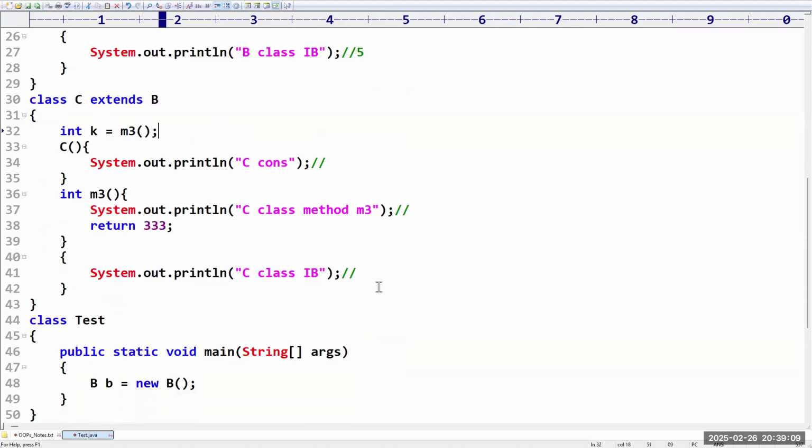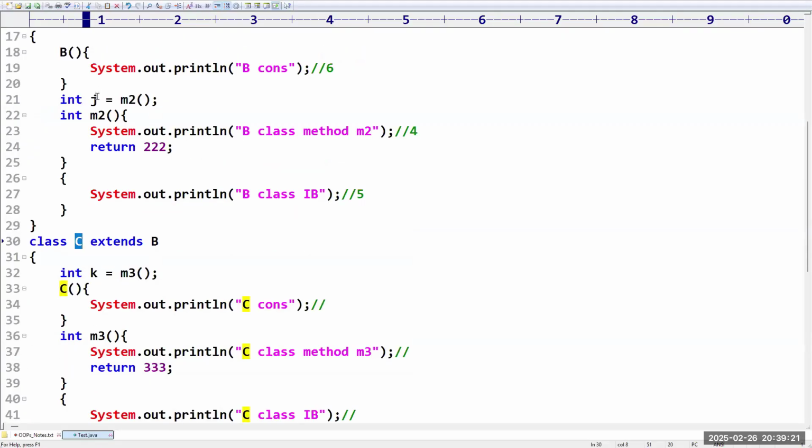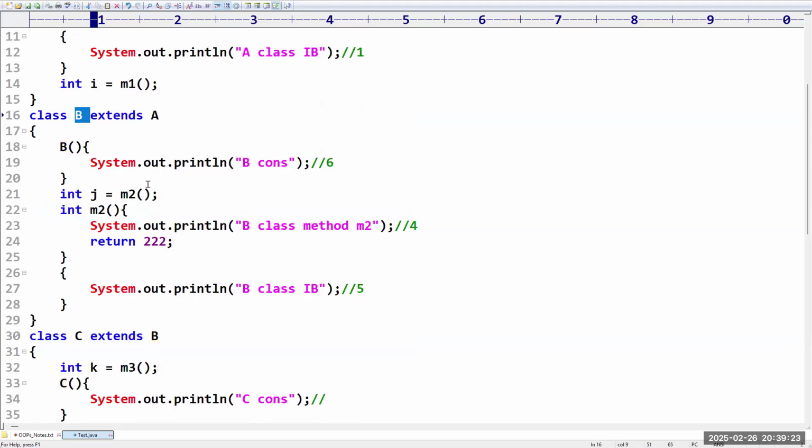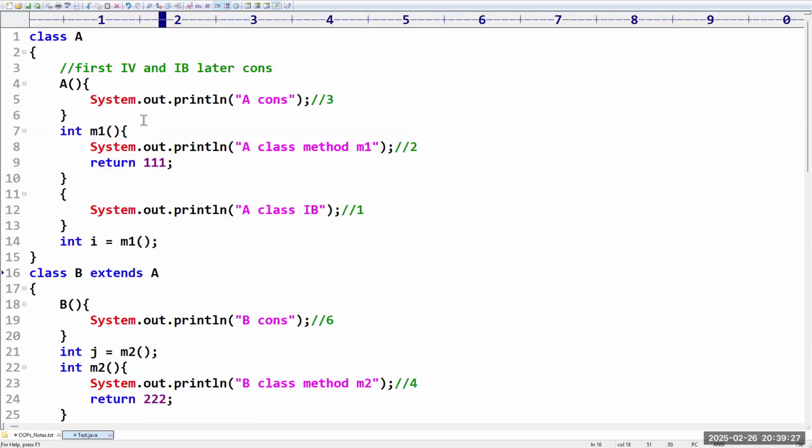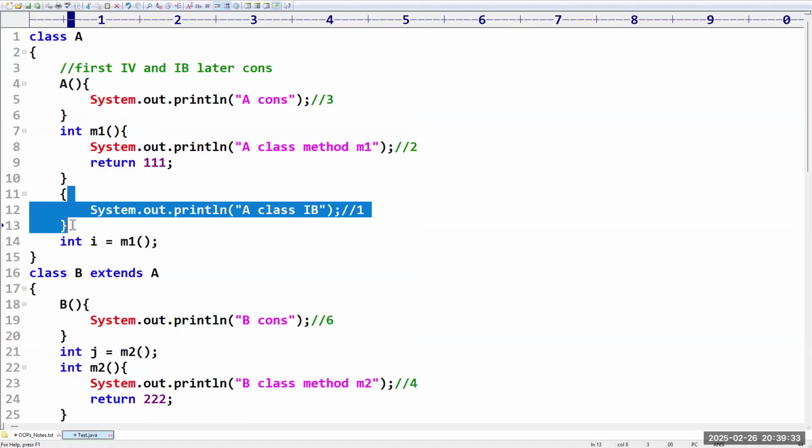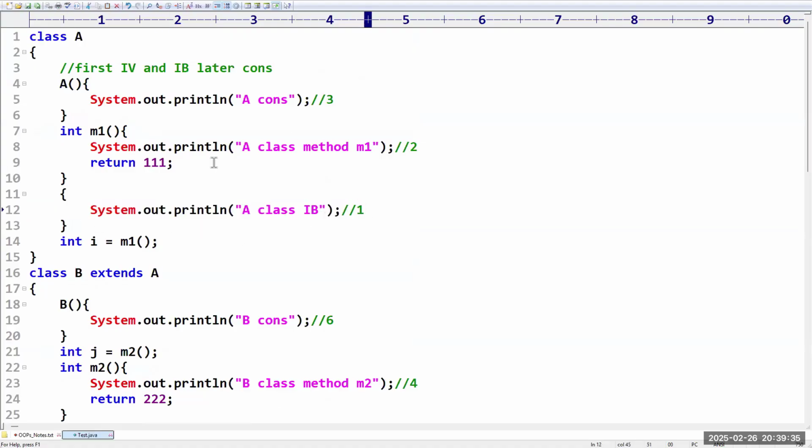Let me check. We are creating an object for which class? C class. Who is the parent of C? B class. It will go to B class. Who is the parent of B? A class. It will go to A class. Then the first priority is the instance variable, and then the instance block. The first instance block is coming, that's why first one, then second, then third. There is no change.